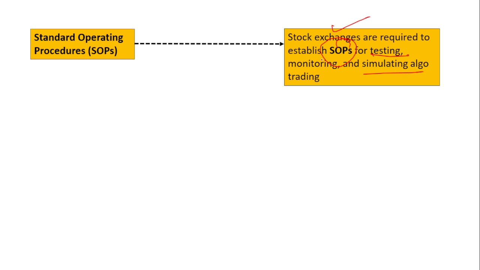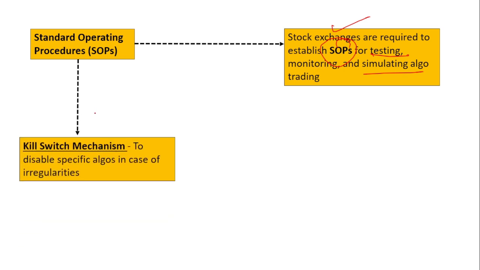One more thing is the kill switch mechanism. The kill switch mechanism is to disable specific algos in case any irregularities are found. So if any algorithm that has been trading shows an irregularity, it should be disabled immediately so that it does not cause any loss to the investors. For that, a kill switch mechanism should be there to immediately disable the algorithm which is not working properly. Okay, so this should be mentioned in the standard operating procedure.